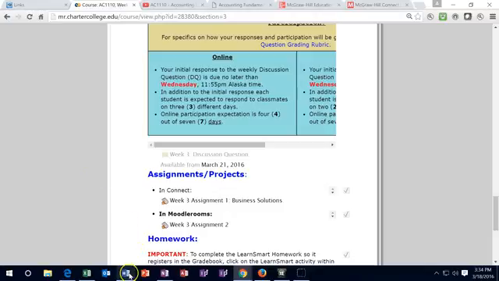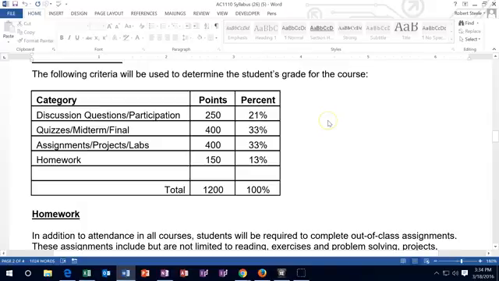Before we get into that, I want to go into the suggestions for all classes and how to approach them. One is get full credit on the discussion forums. They're worth 21%. I suggest trying to get 100% of the 21% because you have the most control over that. Then the assignments and the homework, I suggest trying to get full credit on those as well. And I know there's a lot of assignments and homework. There's a lot of work in this class. But with the resources involved, we should at least not be getting zeros on the assignments and homeworks.